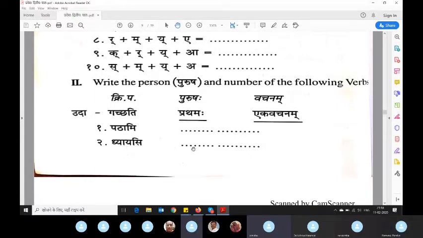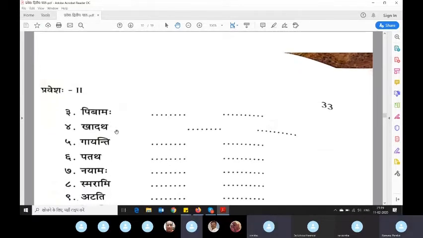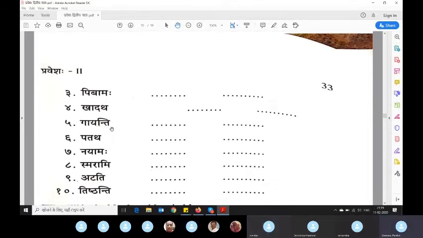Madhyam purusha ekavachana. Pibamah. Uttam purusha bahuvachana. Khadatha. Madhyam purusha bahuvachana. Gayanti. Pratham purusha bahuvachana.